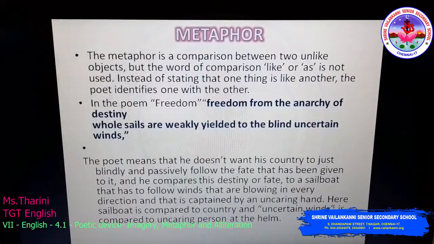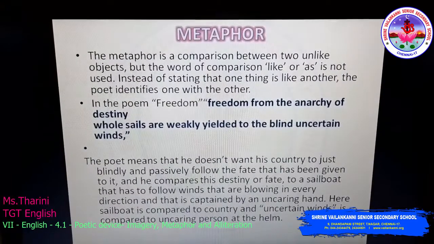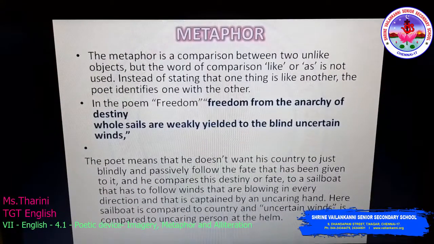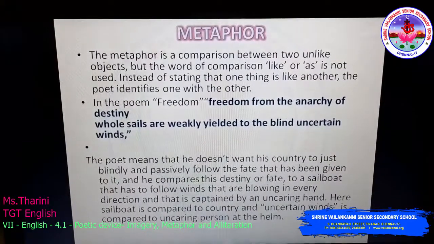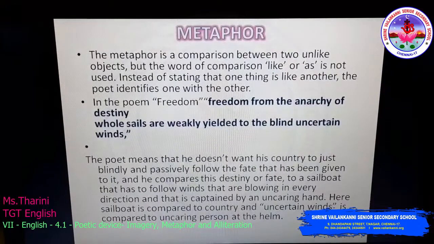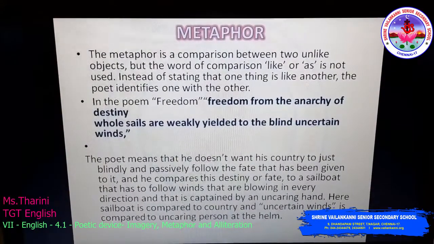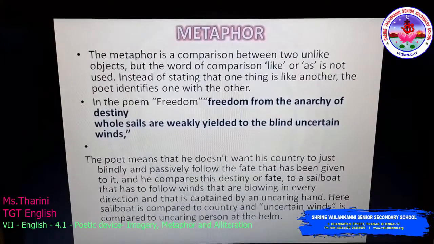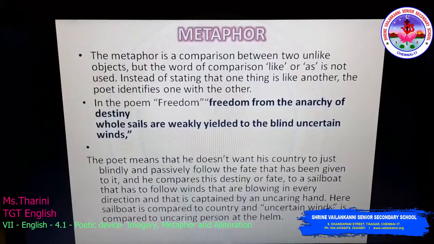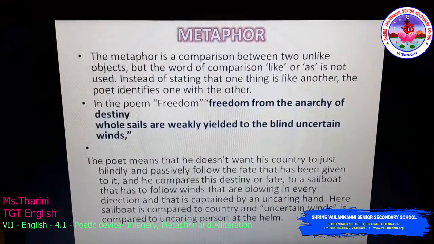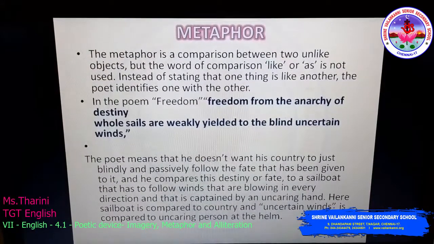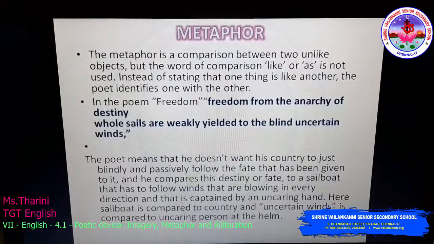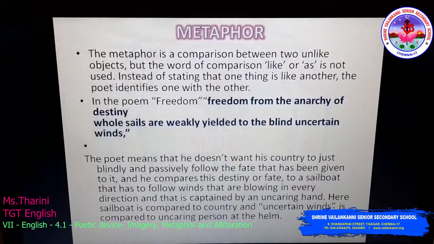And he compares his destiny or fate to a sailboat that has to follow winds that are blowing in every direction, and that is captained by an uncaring hand. Yes? So here the sailboat is compared to the country. Without using the comparison word like or as, the poet is comparing the sailboat to our country, and the uncertain winds are compared to the uncaring person at the helm. Yes?